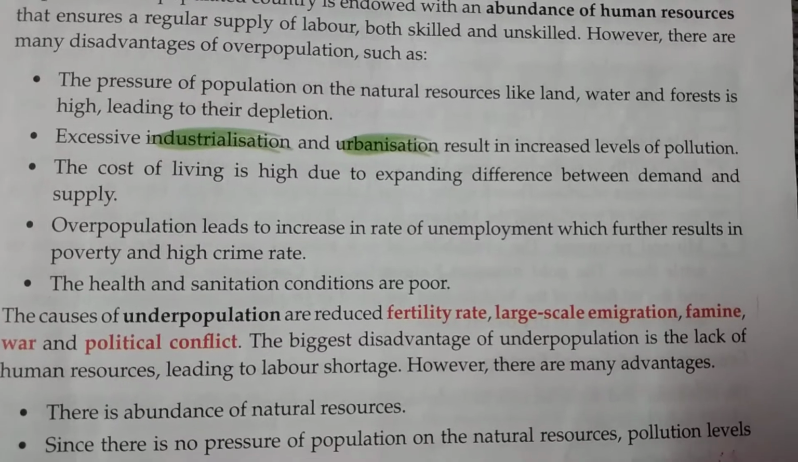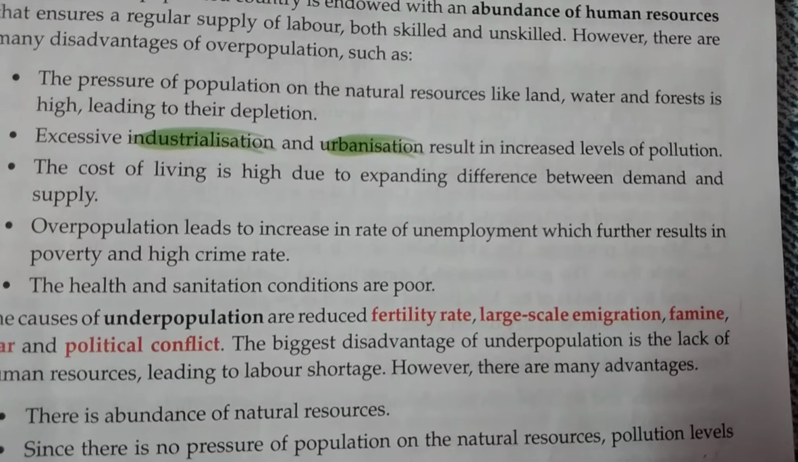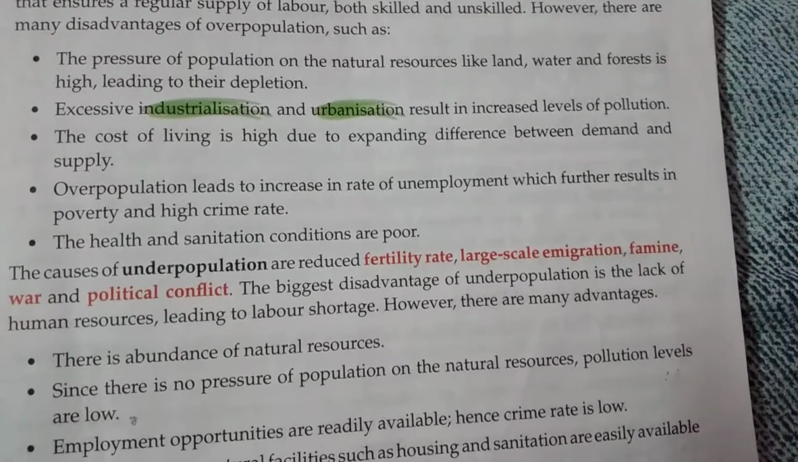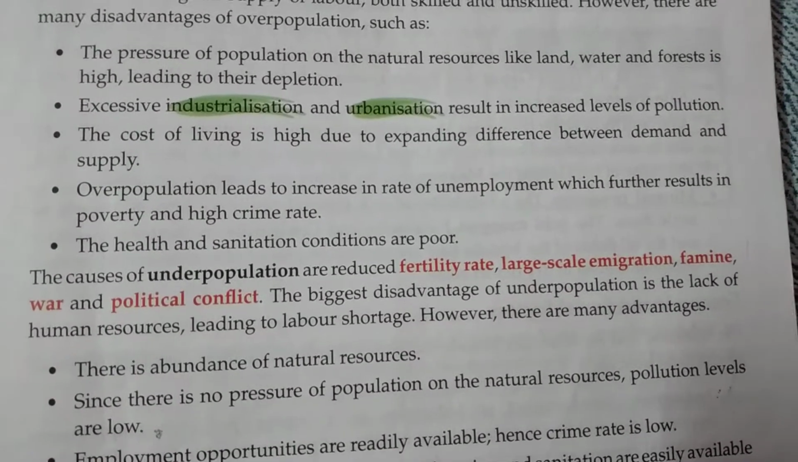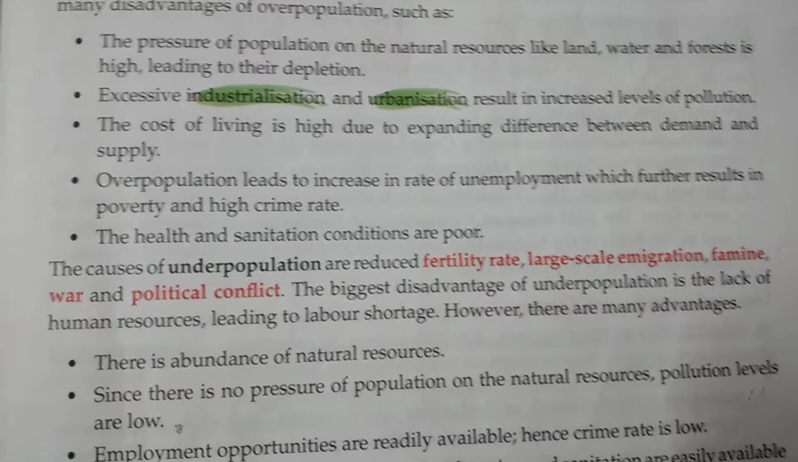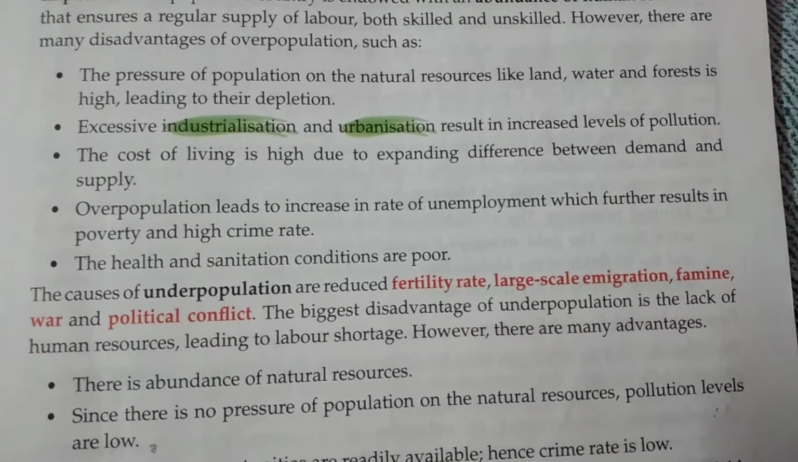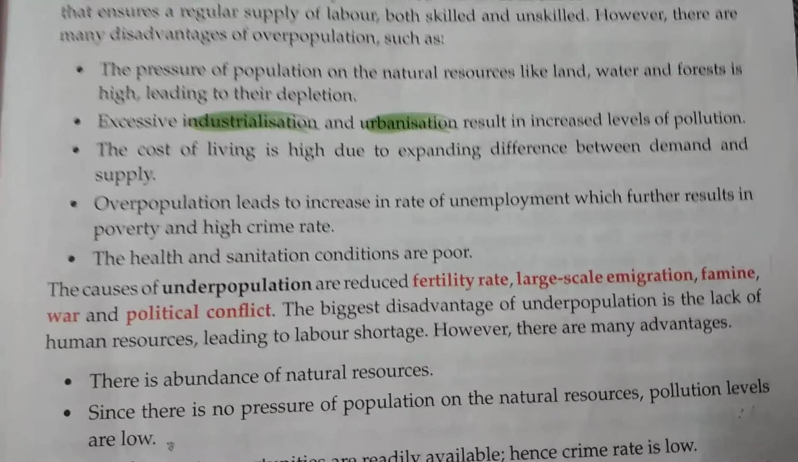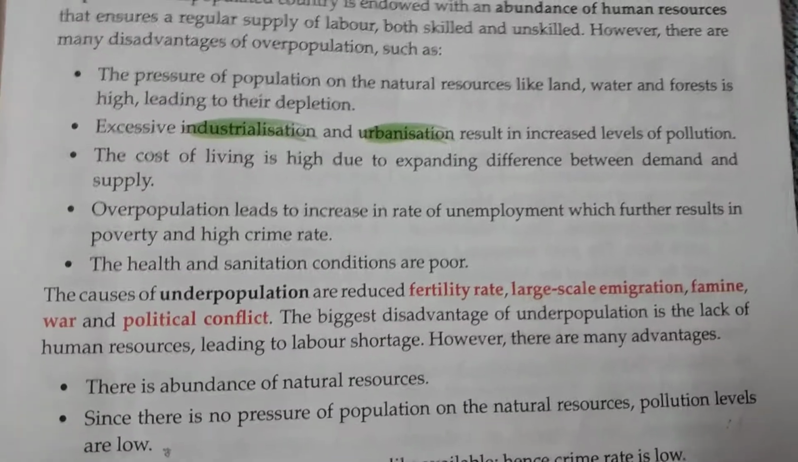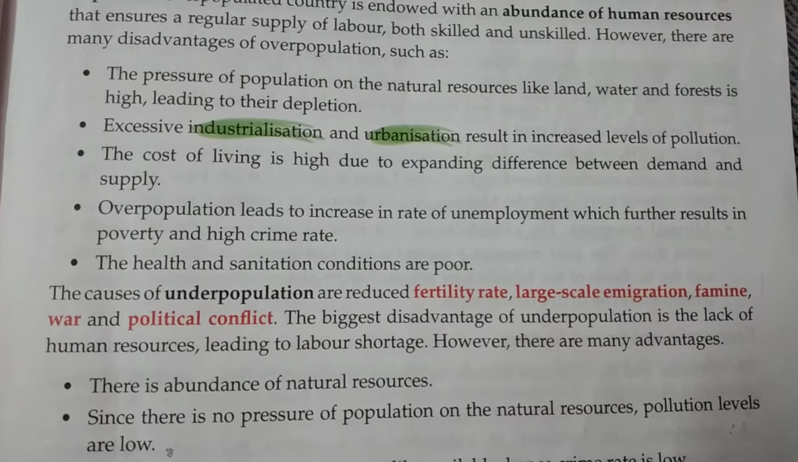Another thing that we can say, excessive industrialization and urbanization results in increased level of pollution. Obviously, in most of the towns or most of the big cities, the level of pollution is too high. Whether it is air pollution or water pollution or noise pollution, in any big town or city, the rate of pollution is very high in comparison to small villages. In small villages, the rate of pollution is much less because less number of people are living over there.